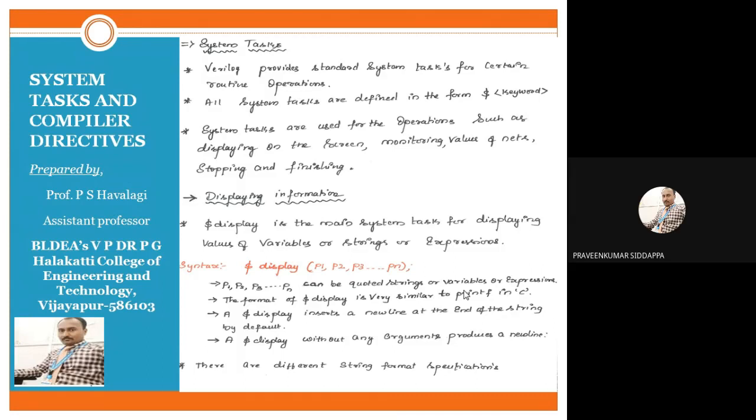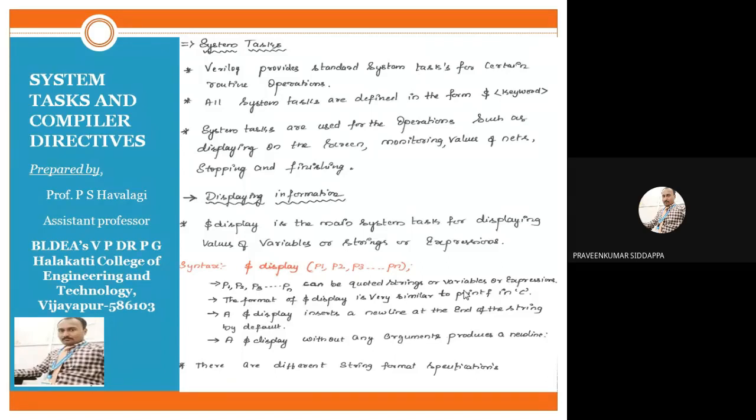From P1 to Pn, whatever information we have, that information we have to display on your screen. We should provide that information instead of P1 to Pn. Is it clear? If you want to display your name on your screen, your name acts like a variable or otherwise a string. A string is nothing but a group of characters, and it should be contained within double quotes. You write your name within the double quotes, so that it is displayed on your screen. That is P1 to Pn, followed by a semicolon.